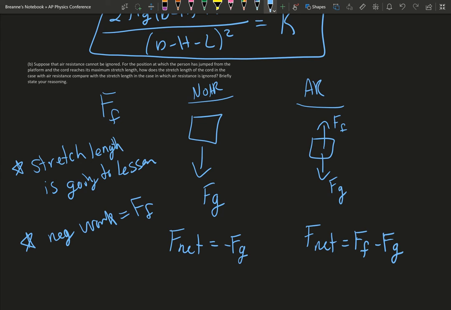So this is an example of what you could write out. After the person jumps and falls, a force of friction will be exerted on the person from the air. The kinetic energy of the person will be converted into a non-mechanical form of energy due to the non-conservative force of friction. Basically, you could say it was converted to negative work.